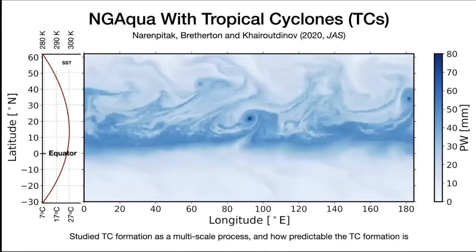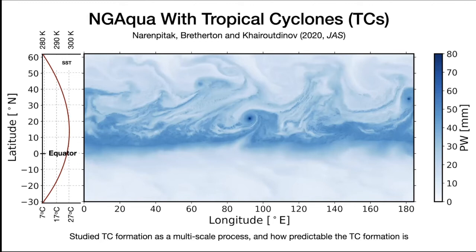So far, the NG Aqua that I showed you was one part of the year. It gives realistic clouds, but it still doesn't form tropical cyclones or hurricanes or typhoons, which is another source of extreme precipitation.